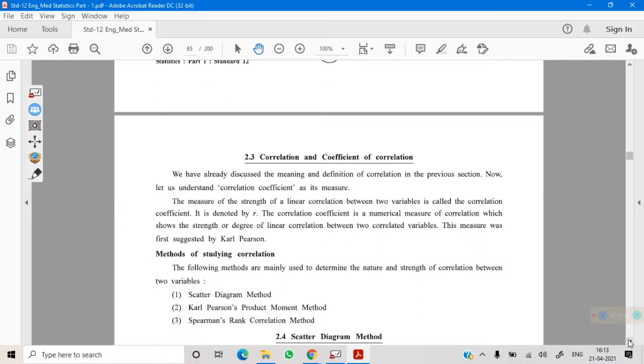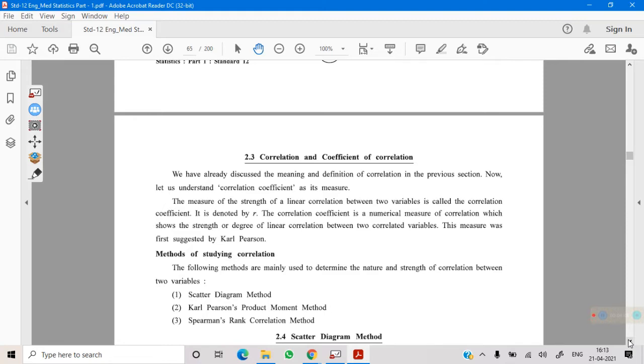Correlation is just a quality. It is just a characteristic. The exactness or the measure which defines how closely two variables are correlated is known as the correlation coefficient, which is denoted by r. The correlation coefficient is a measure which describes the closeness or nearness of two variables.